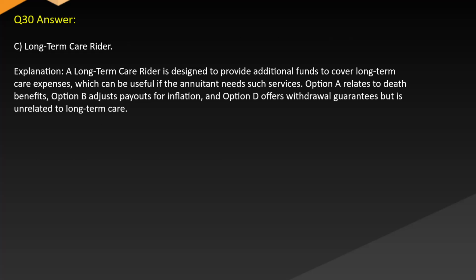Answer: C. Long-term care rider. Explanation: a long-term care rider is designed to provide additional funds to cover long-term care expenses, which can be useful if the annuitant needs such services. Option A relates to death benefits. Option B adjusts payouts for inflation, and Option D offers withdrawal guarantees but is unrelated to long-term care.